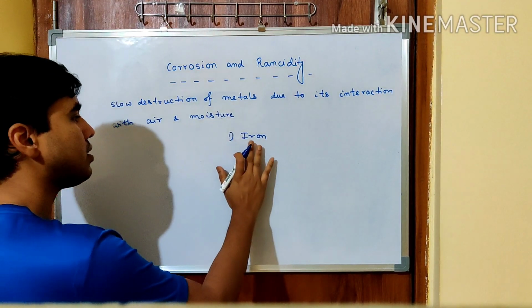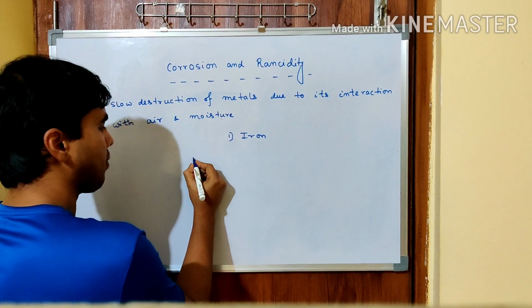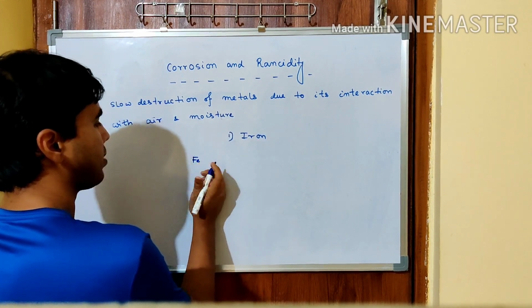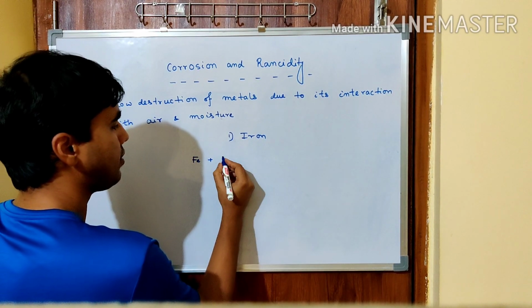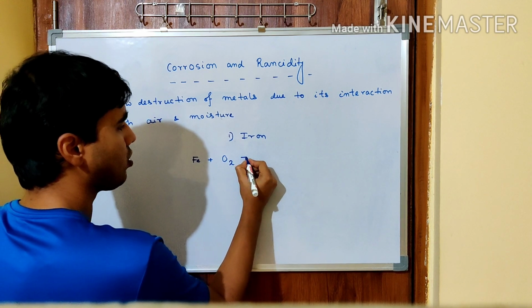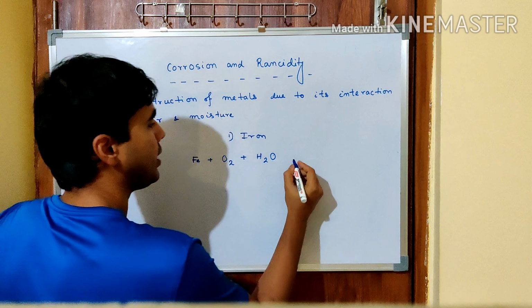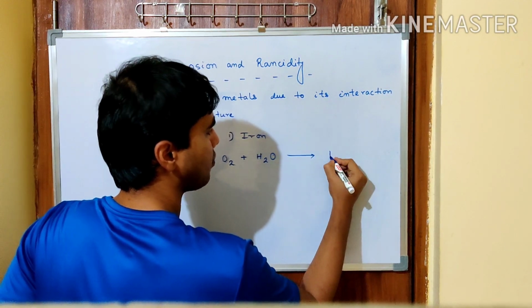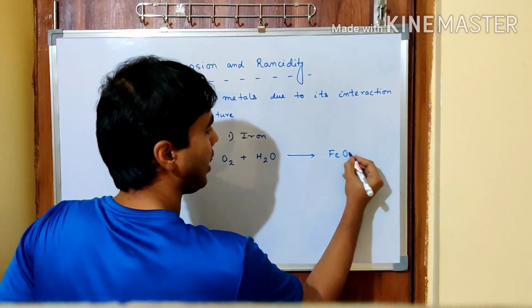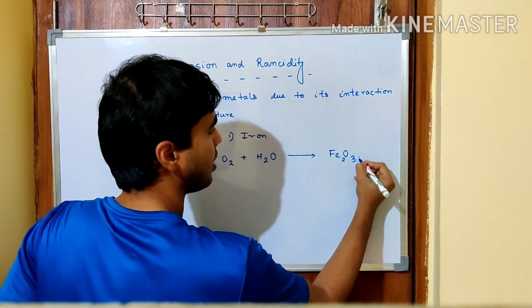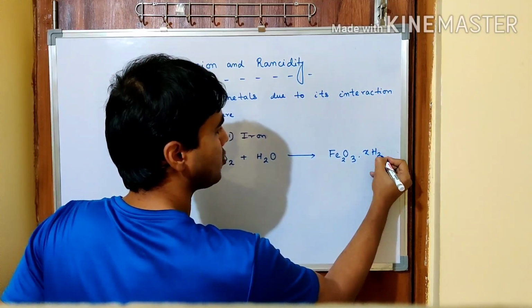So first let us see the rusting of iron. Iron, when it reacts with aerial oxygen as well as water, gives rise to the formation of iron oxide along with x molecules of water.